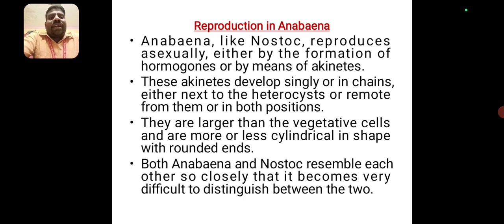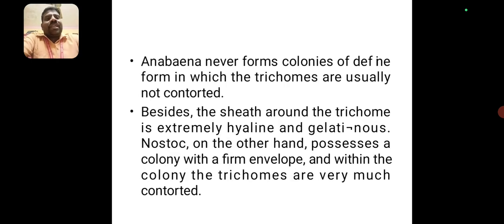Both Anabaena and Nostoc resemble each other so closely that it becomes very difficult to distinguish between the two. Anabaena never forms colonies of definite form, and the trichomes are usually not contorted. Besides, the sheath around the trichomes is extremely hyaline.